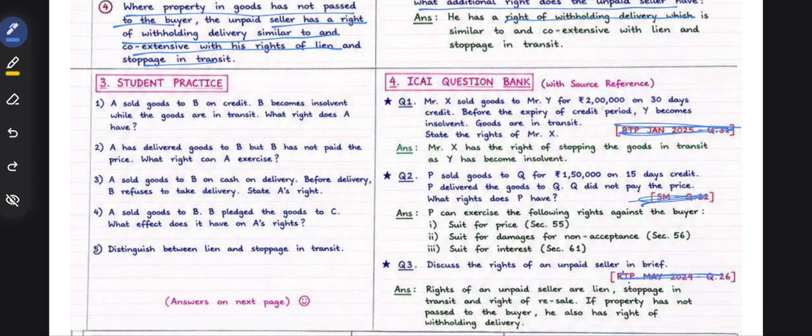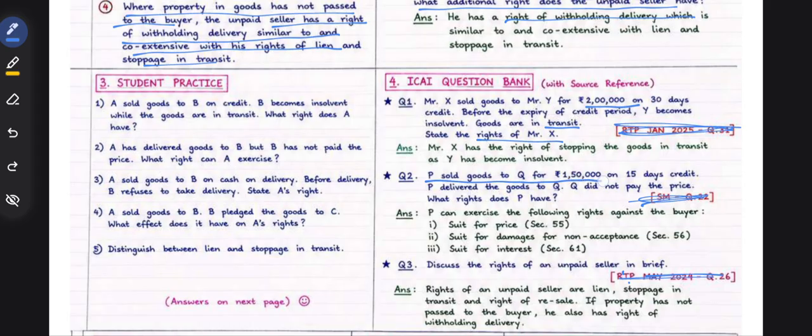Mr. X sold goods to Y for 2 lakh on 30 days credit. Before the expiry of the credit period, Y becomes insolvent. Goods are in transit. State the rights of Mr. X. Mr. X has the right of stoppage in transit as Y has become insolvent.